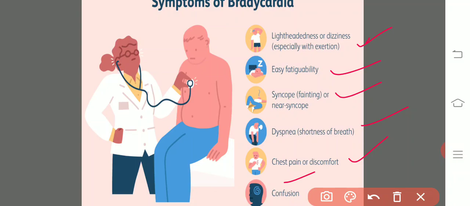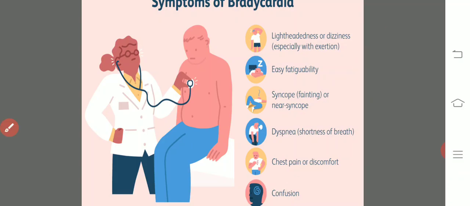This bradycardia may not be cured with medicine, but by changing the pacemaker we can cure it. It is very easy to install an artificial pacemaker, and thereby we can increase our efficiency in exercise as well as physical work. So this is about bradycardia.